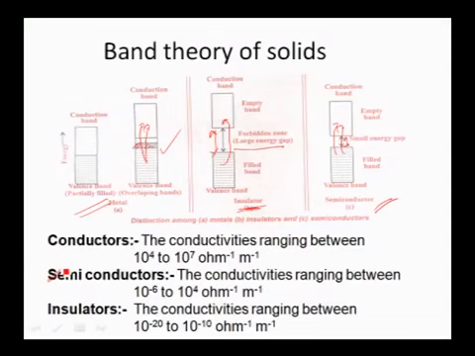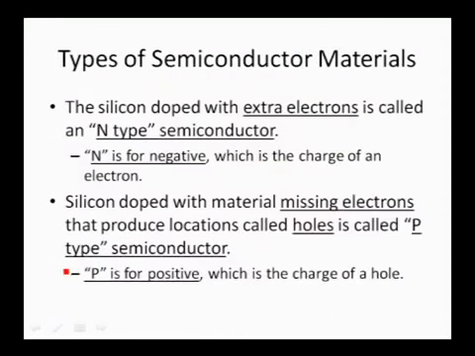Depending on the nature of the doping atom, these extrinsic semiconductors are divided into 2 types: N-type semiconductors and P-type semiconductors. N-type semiconductors are obtained whenever silicon or germanium is doped with a pentavalent impurity, that is, 15th group elements. Here the electrical conductivity is mainly due to negative charge, that is, electrons. That's why these are called N-type semiconductors.